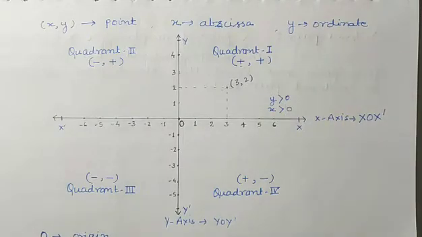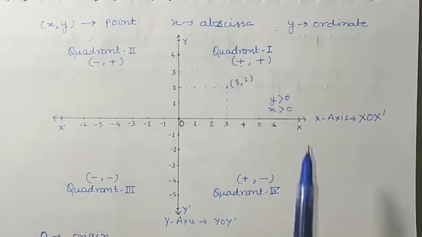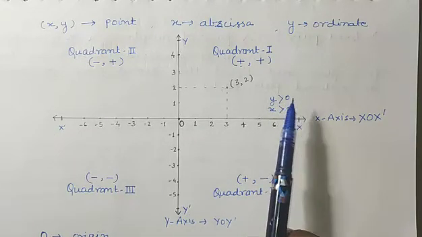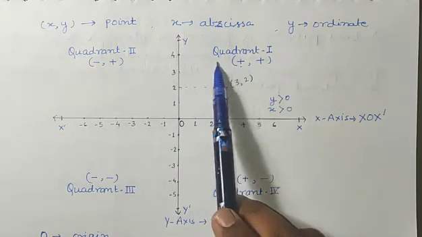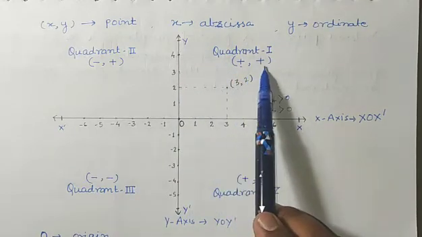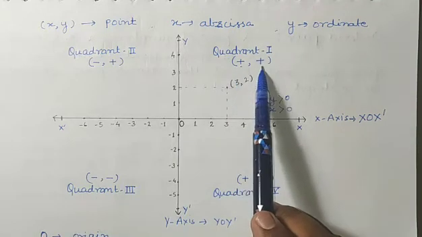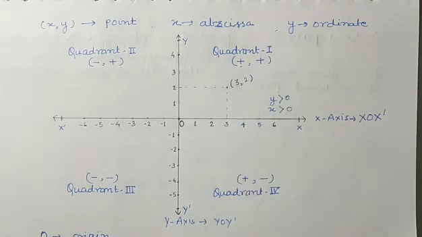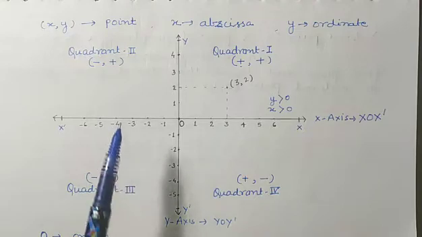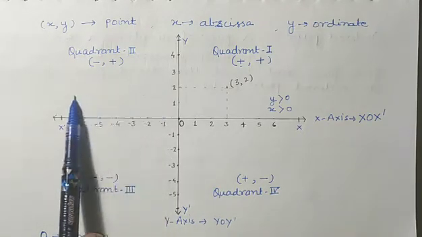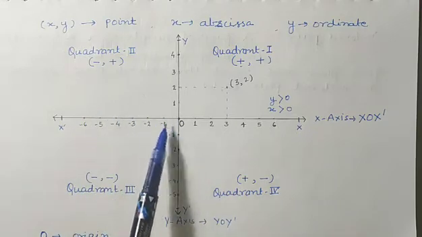What is y? It is the distance through y-axis. Okay, so all the y's are also positive. So here you can see that in this section, in quadrant first, both are positive, that is abscissa as well as ordinate, both are positives.